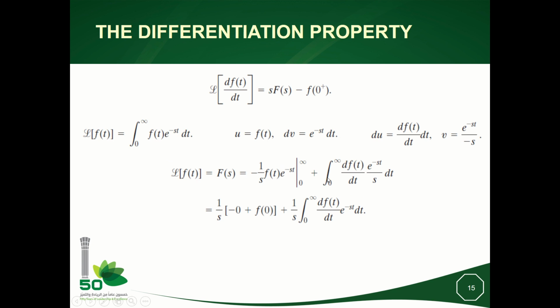I can put now 1 over s outside the integral because it is not dependent on time. And this value here, at infinity, the exponential is 0. And at 0, the exponential is 1 and f(t) is replaced by f of 0. So the Laplace of f(t) will be equal to 1 over s times f(0) plus 1 over s integral of the derivative of f exponential minus st dt.